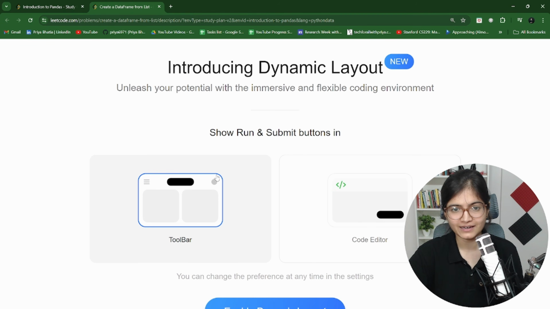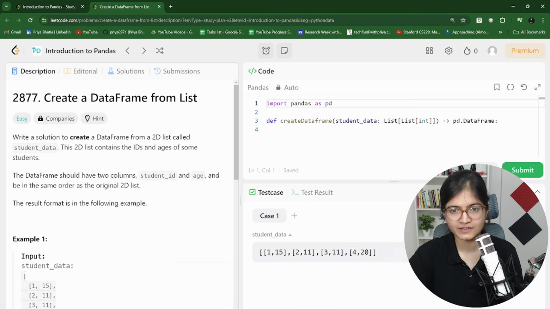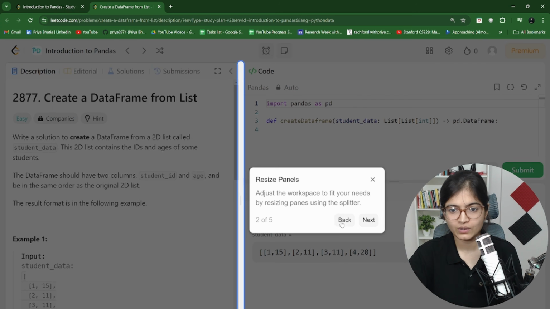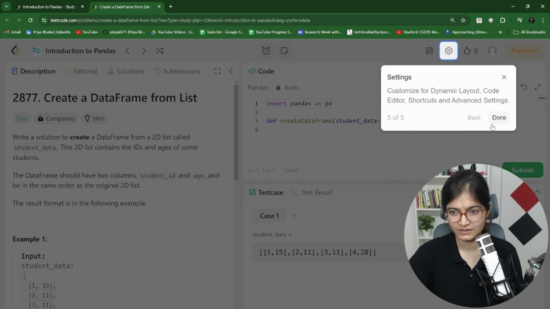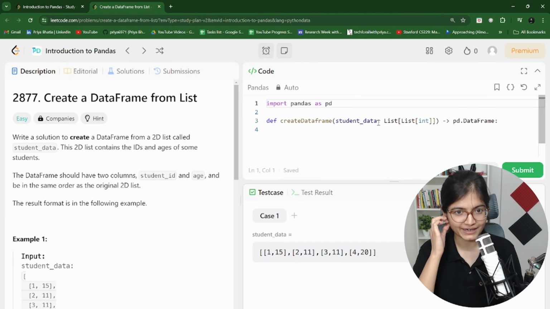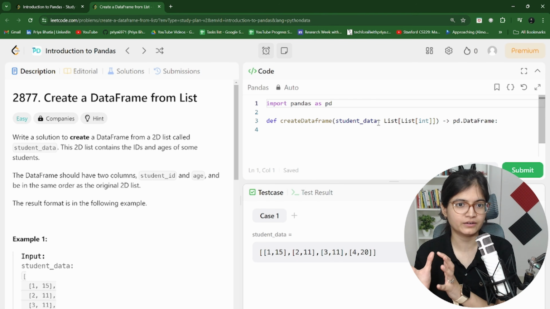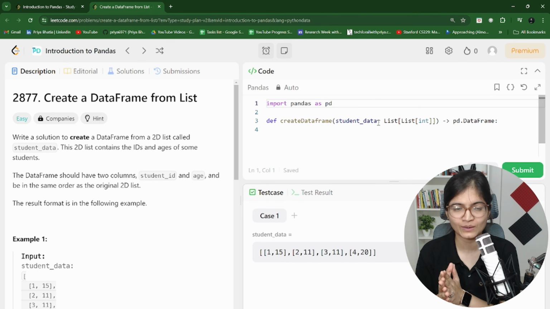So here you can see, maybe I will go for this one. I have created a new sign-in on my different email ID. That is why this is showing up. If you are also doing it for the very first time, by creating a new email ID, the fresh content will come up. So here you can see, right? The very first question is the creation of a data frame from a list.